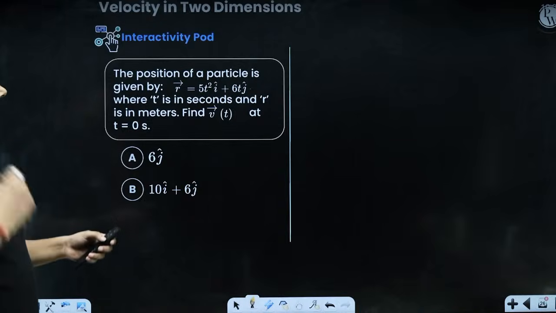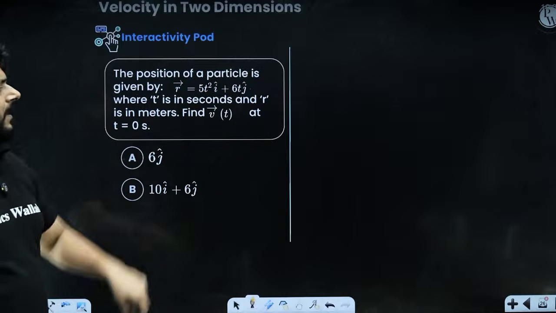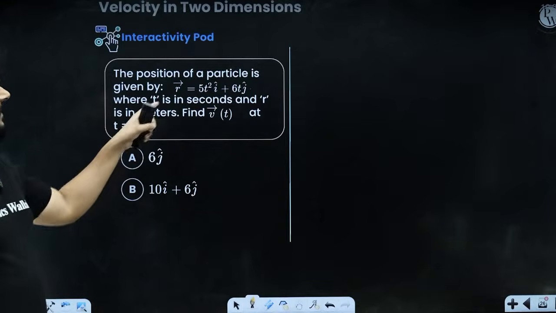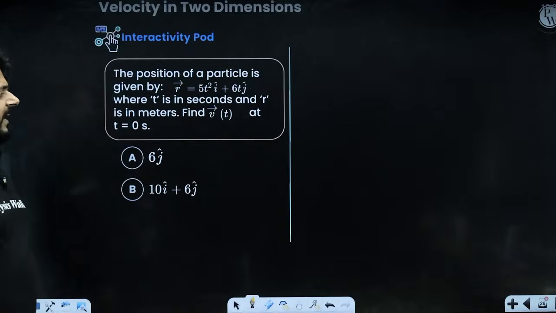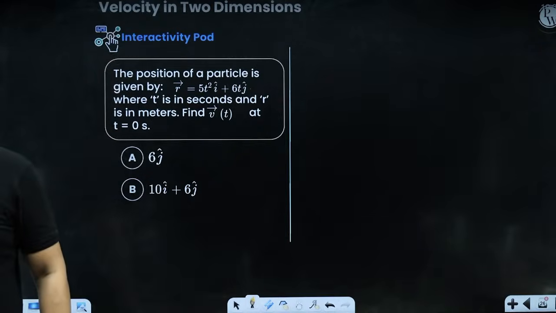All right. Now look at this. Position vector is given as 5t square i cap plus 6t j cap, where t is in seconds and r is in meter. Find the velocity at t equals 0. Look at this expression and try to solve it.